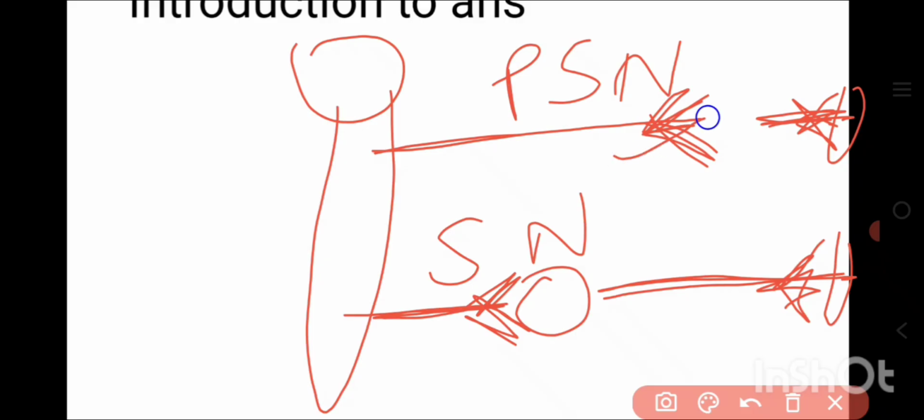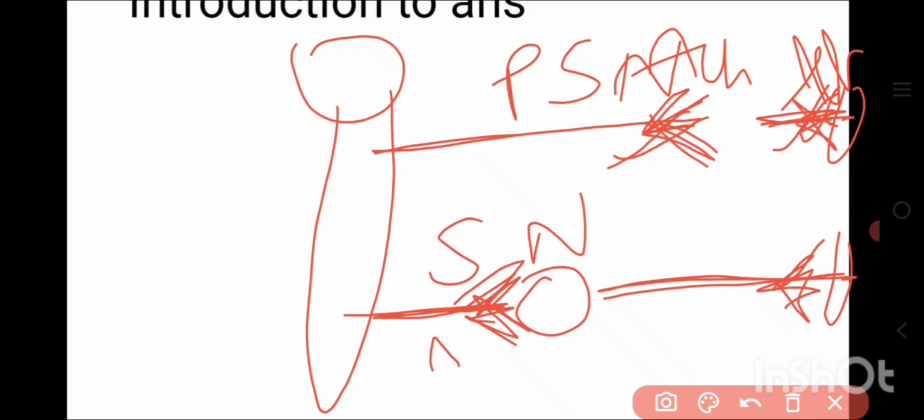In the case of the sympathetic nervous system, acetylcholine is released from the preganglionic nerve endings, and norepinephrine and epinephrine are released from the postganglionic nerve endings. So this is the organization of the sympathetic and parasympathetic nervous system.